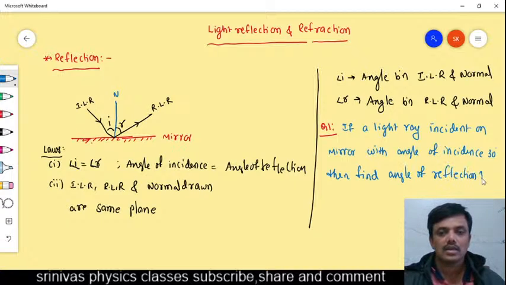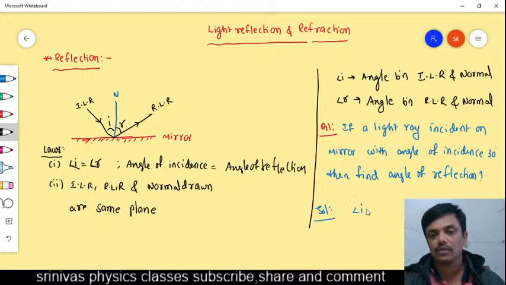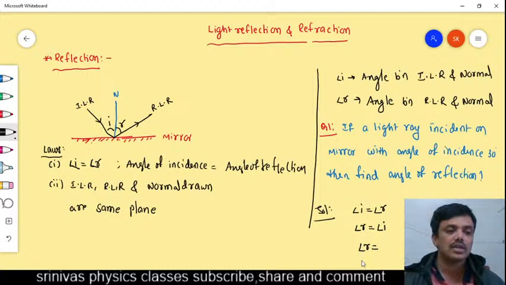Yes, students, write the answer in the chat box. Do it fast. We know that angle of incidence is equal to angle of reflection. That means we write R is equal to I. What is the angle of incidence? We know this. Or otherwise we can write directly. Write in the chat box, students.